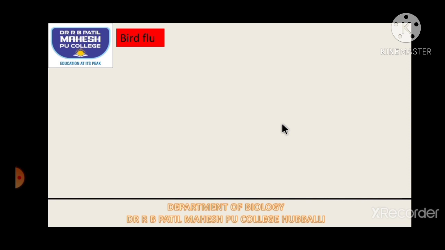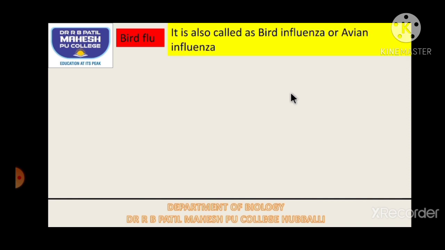The most dangerous disease is said to be bird flu. If you have a habit of watching TV or reading newspapers, you will know that bird flu created havoc in the poultry farm industry. It is also called bird influenza or avian influenza.